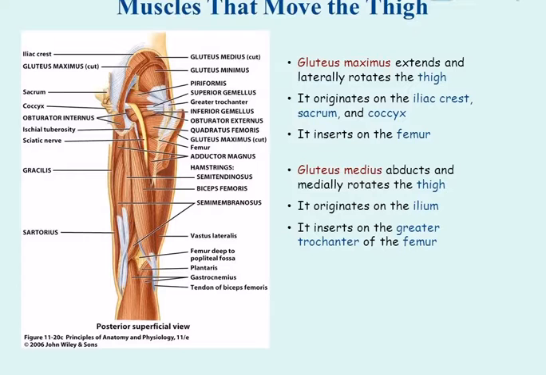Gluteus medius abducts and medially rotates the thigh. It originates on the ilium. It inserts on the greater trochanter of the femur.